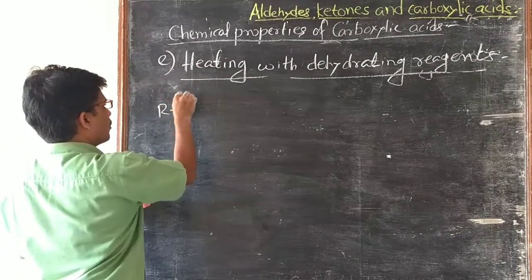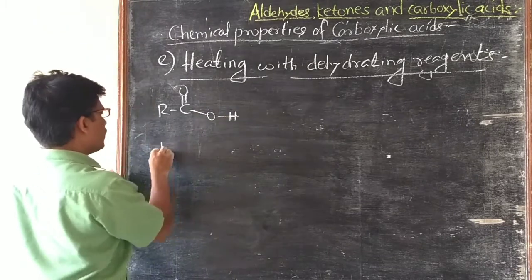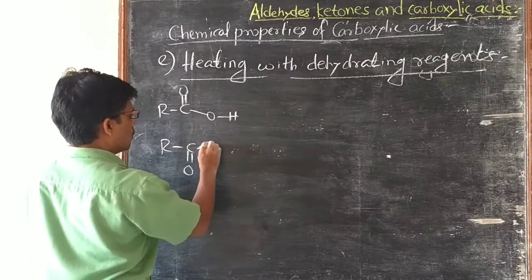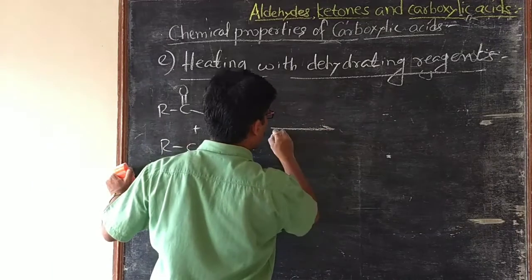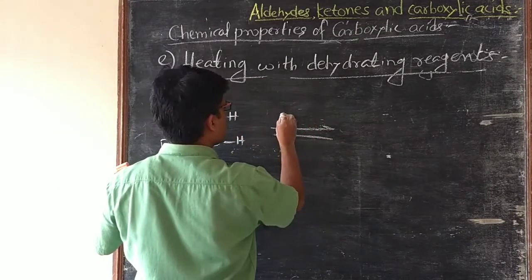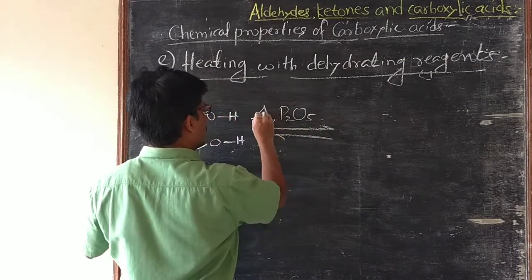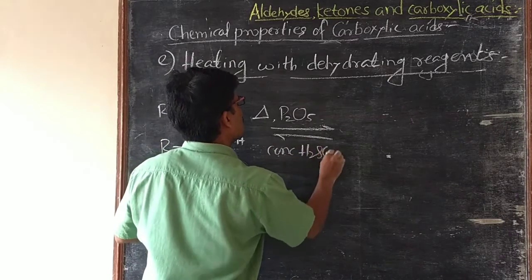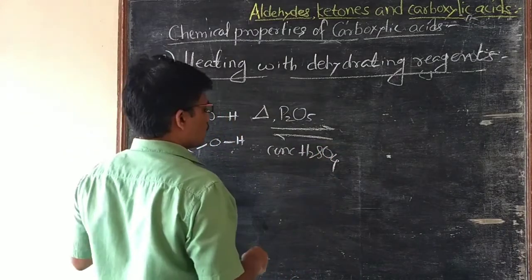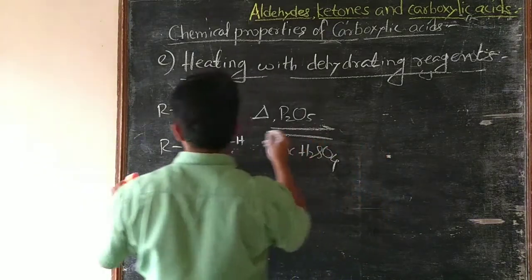Monocarboxylic acids on heating with dehydrating reagents like P2O5 or concentrated H2SO4 give their corresponding anhydrides.